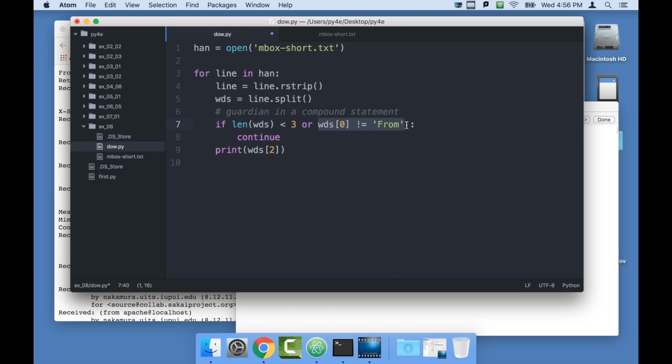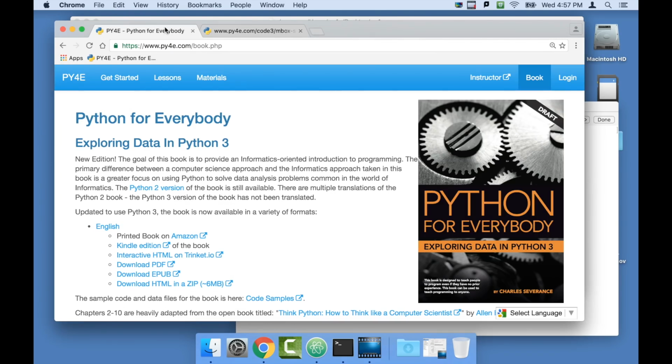This is called short circuit evaluation, where it knows that as long as this part's true, it doesn't evaluate this second part. And so now we have a Guardian in a compound statement. You'll see this a lot. Sometimes if it's more complex, you do it in multiple statements, or you fall through, check for sanity, and only run the code.